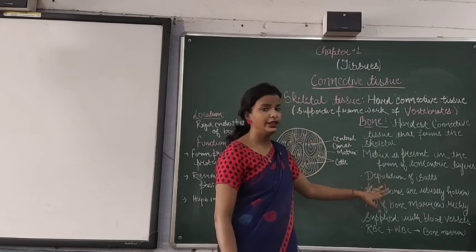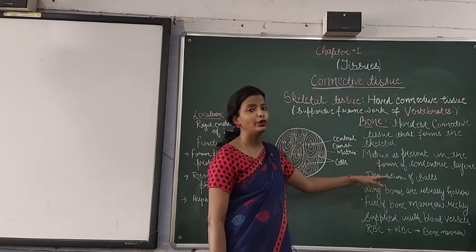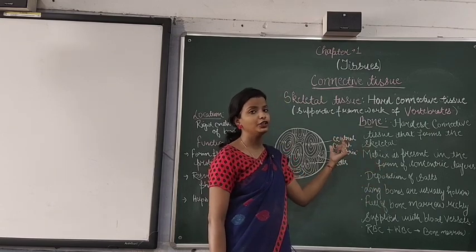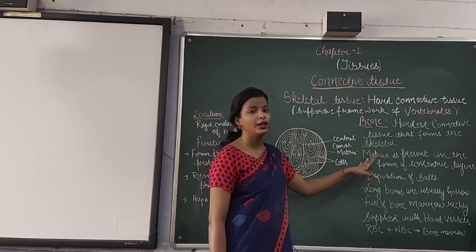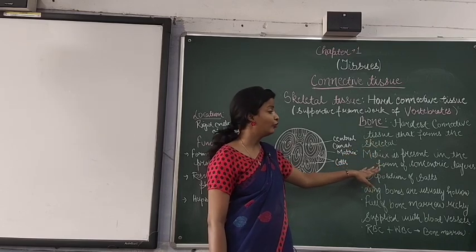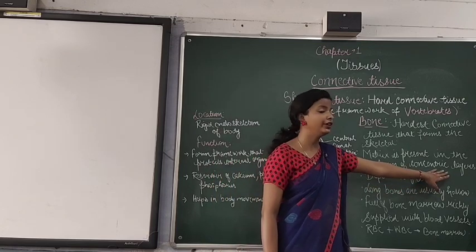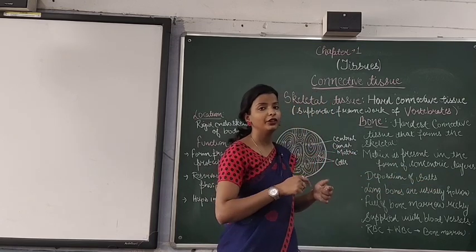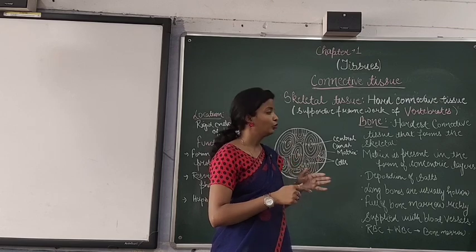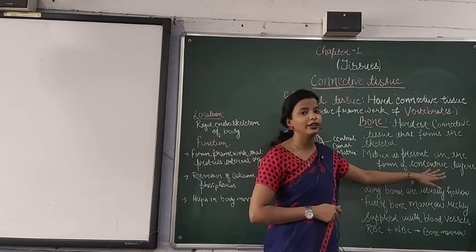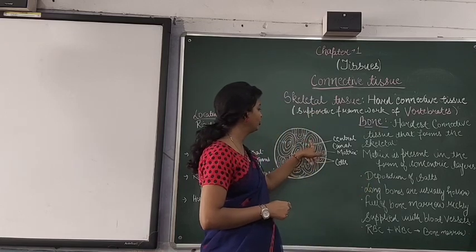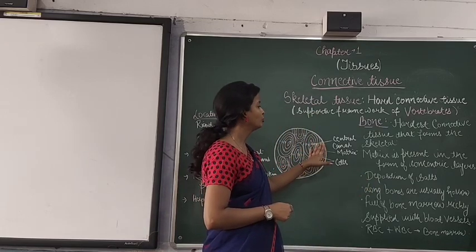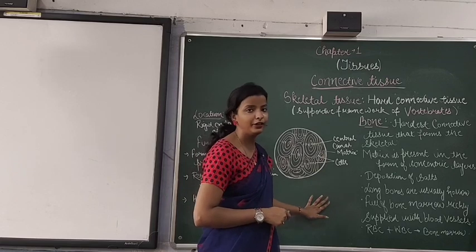Then you can see that matrix is also found in bone. Like in cartilage, matrix was present, but in the case of bone it is found in concentric layers. What is the meaning of concentric? One above the other. So concentric layers of matrix are present in bone. You can see the concentric layers or circles I have drawn. So these are nothing else but the matrix.